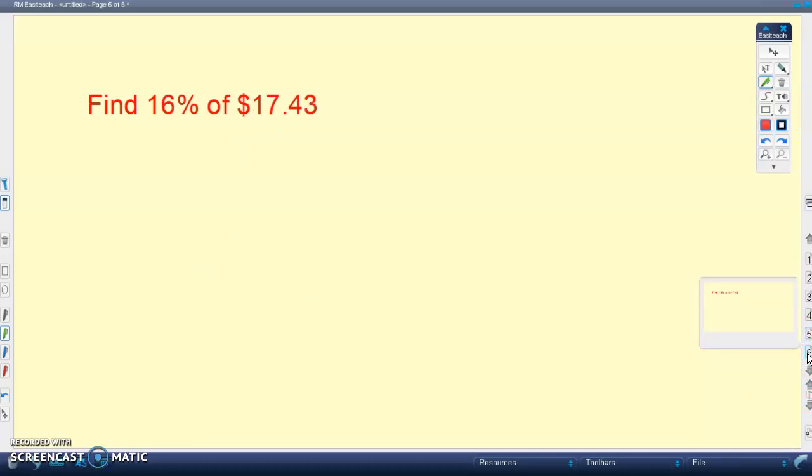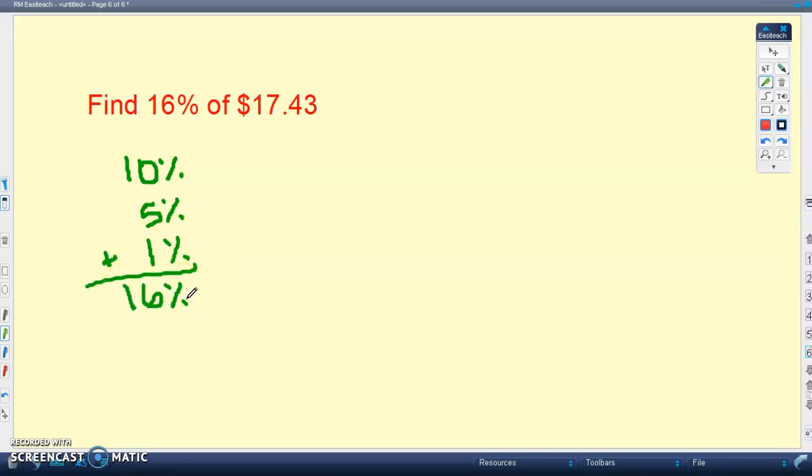And now we're going to look at an example where we got some combinations here. So 16% of $17.43. So how do you find 16%? Well, if you take a 10%, a 5%, and a 1%, and you add those together, you end up with 16%. So that's what we're going to do. Okay, so we're first of all going to go in and we're going to find 10%. Okay, so for 10%, we're going to go ahead and say we're going to move the decimal 1 spot to the left. So I end up with 1.743.